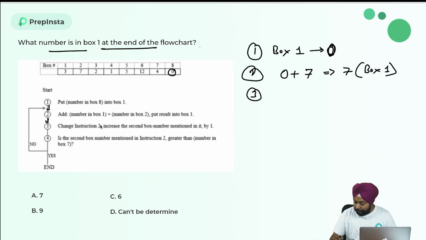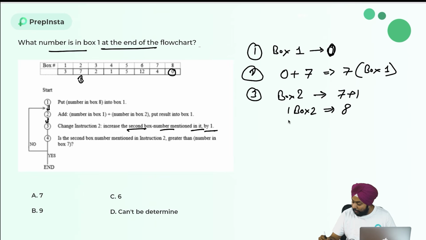Change instruction second. Increase the second box number mentioned in it by 1. So second box number, box 2, was having first 7. So I have to increase 7 by 1 because they are saying increase it by 1. So 7 plus 1 will become 8. So now box 2 will have 8 as the number. Now let's see fourth step.